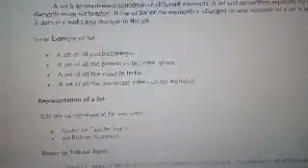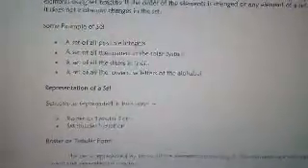And there are two ways to represent your sets. The first one is using the roster or tabular form, and the second one is the set builder notation. The roster method, other books call it the listing method.